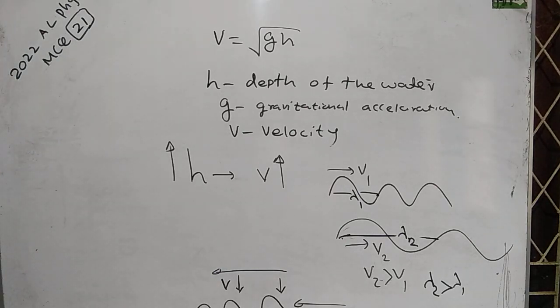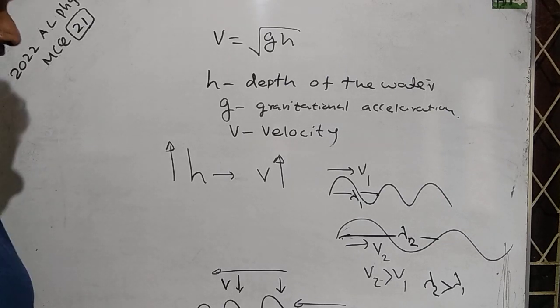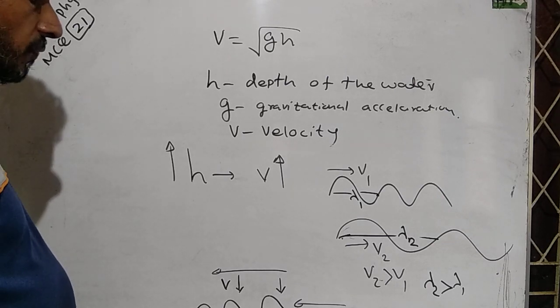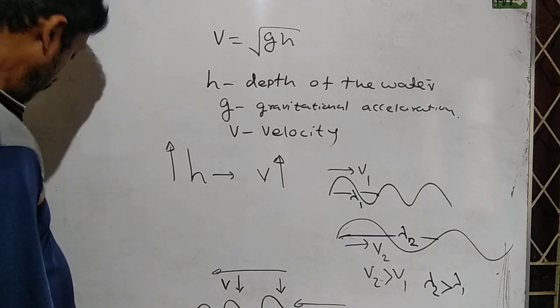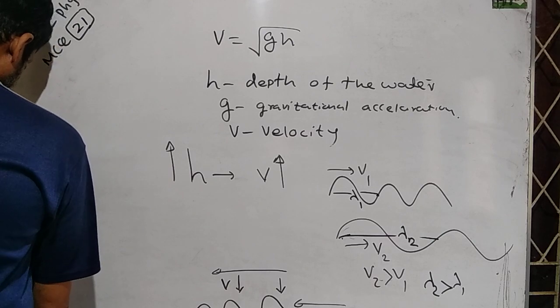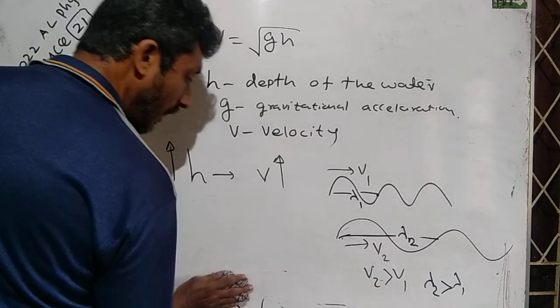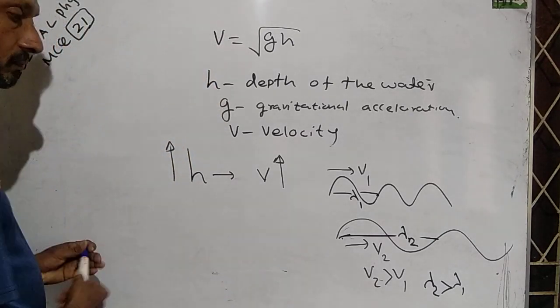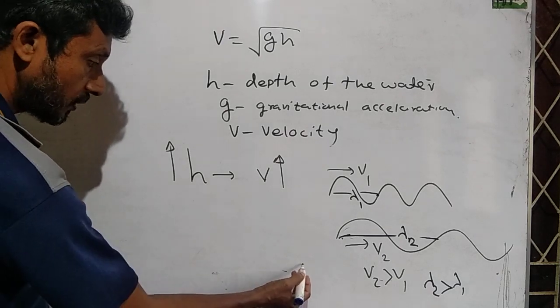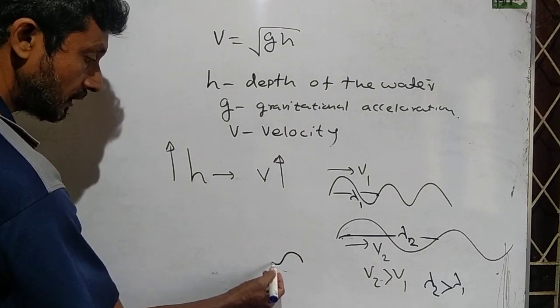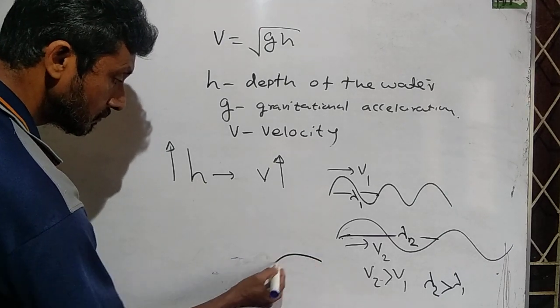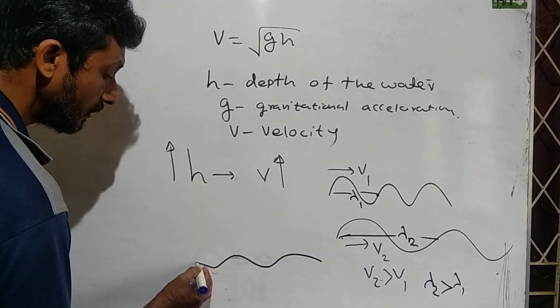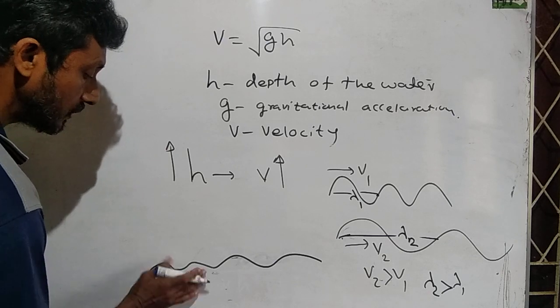And when we consider the energy stored in the tsunami waves or water waves, in deep water the velocity of the water wave is higher. In shallow water, velocity becomes lower.